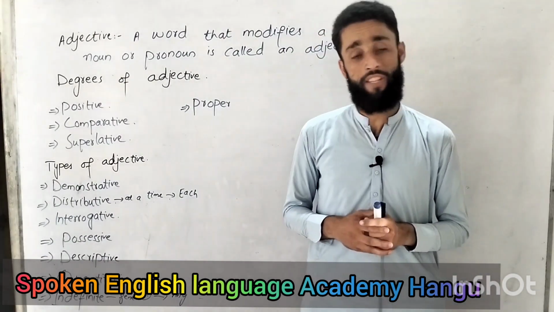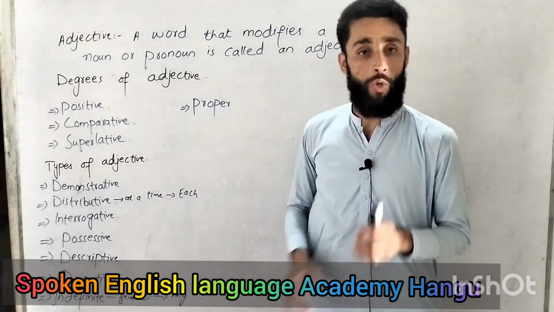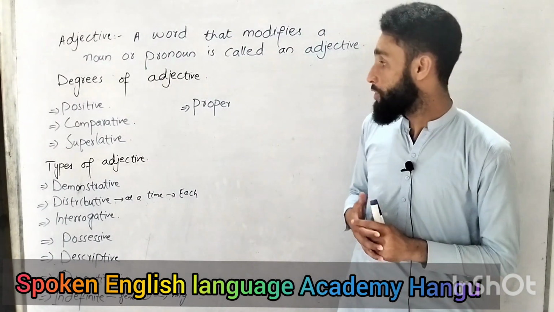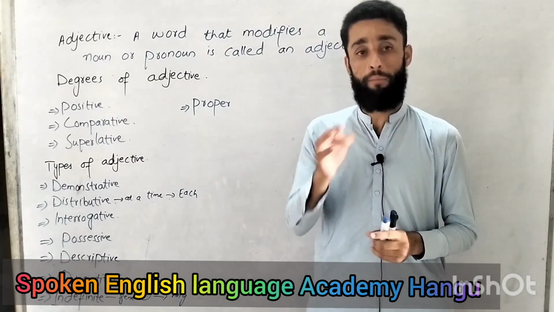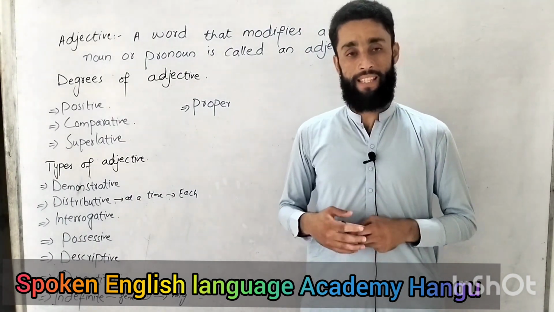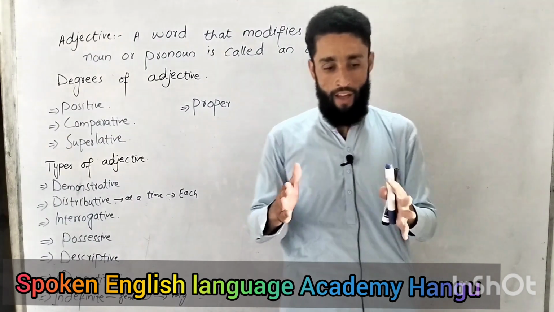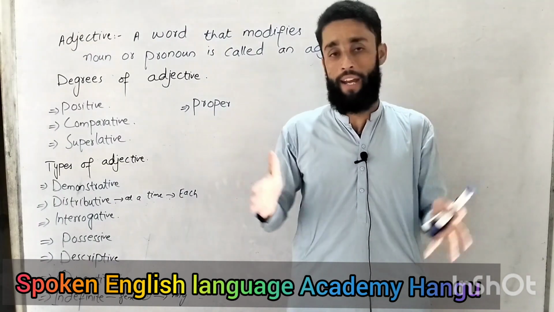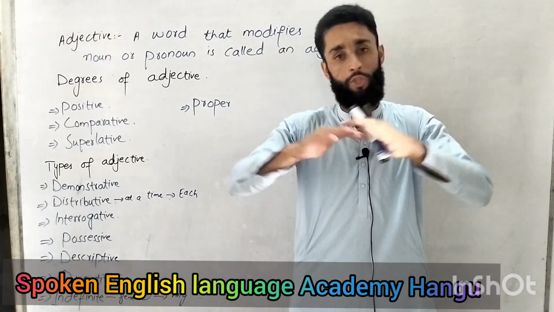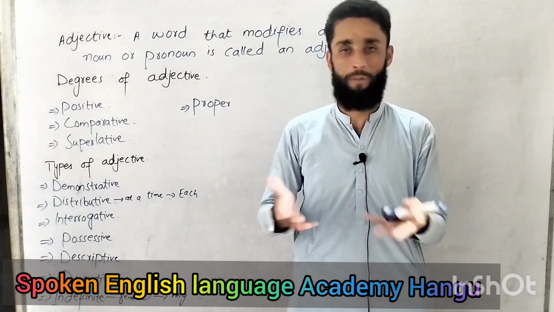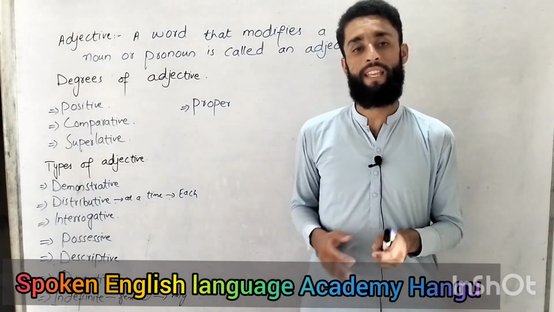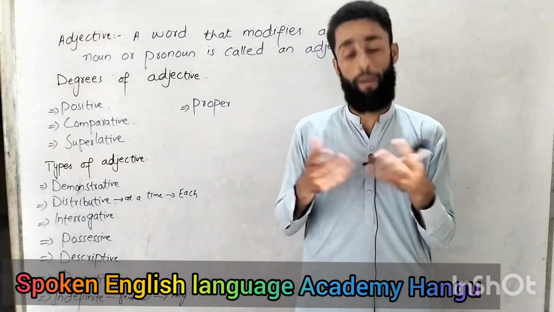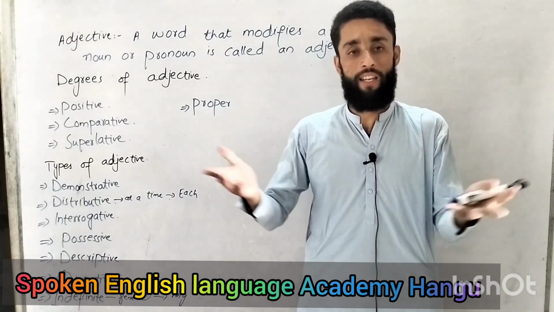And of course we have some degrees of adjectives, which I have already written here, so I'll discuss them and why we use them, why degrees are important for us. There are three types of degrees of adjective. Number one is the positive degree. Positive is when you are talking about something in general, you're not comparing something, you're not making someone the top in a group. So positive means explaining a quality that might be good or bad about a person, but it should be a general quality.